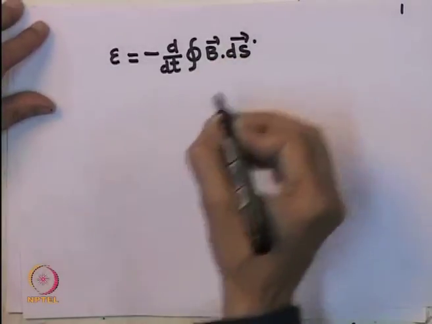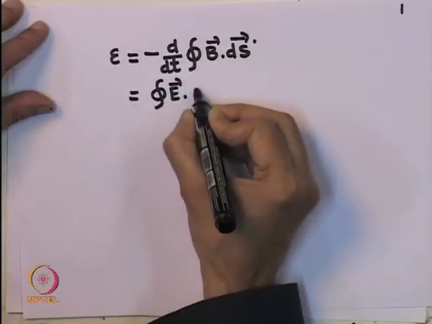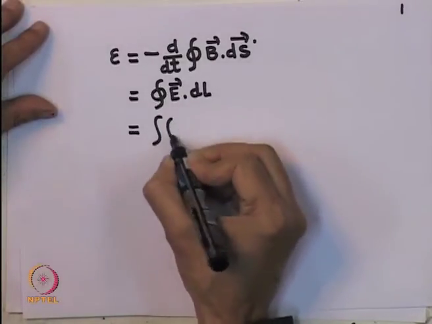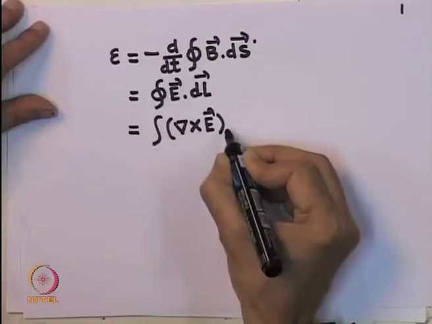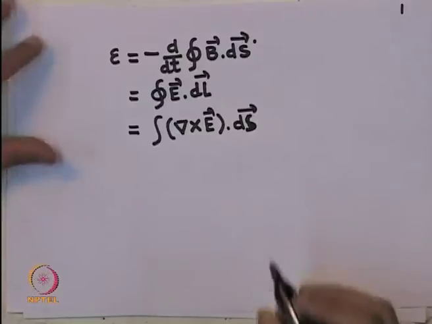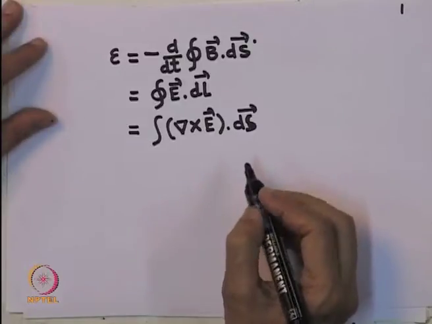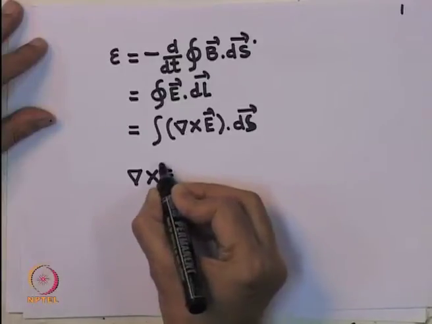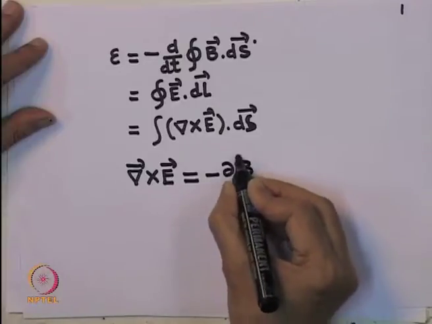And EMF by definition is the line integral of the electric field, which by Stokes' law we know that we can write as a surface integral of the curl of the electric field. By comparing this expression with that expression, since this is valid for any surface, we can write down a relationship which is the differential form of Faraday's law, that is del cross of E is equal to minus dB by dt.